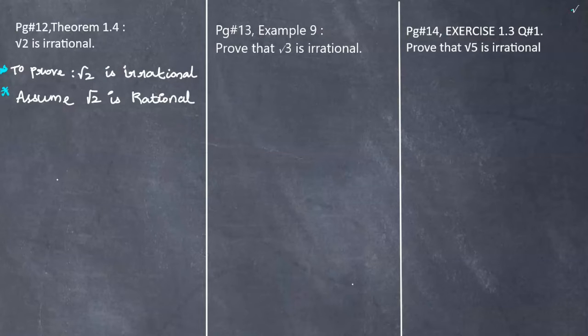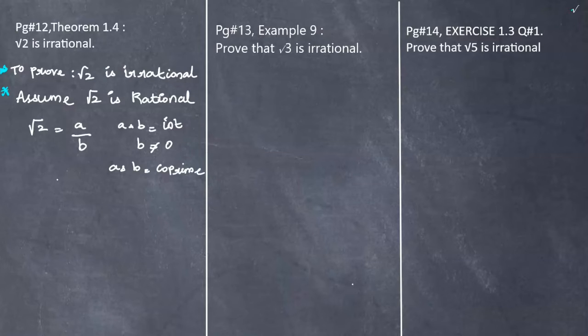So when we say root 2 is rational, which means root 2 is equal to a by b. It can be written as a fraction, a by b, where a and b are integers and b is not equal to 0, and we can also assume that a and b are co-prime.